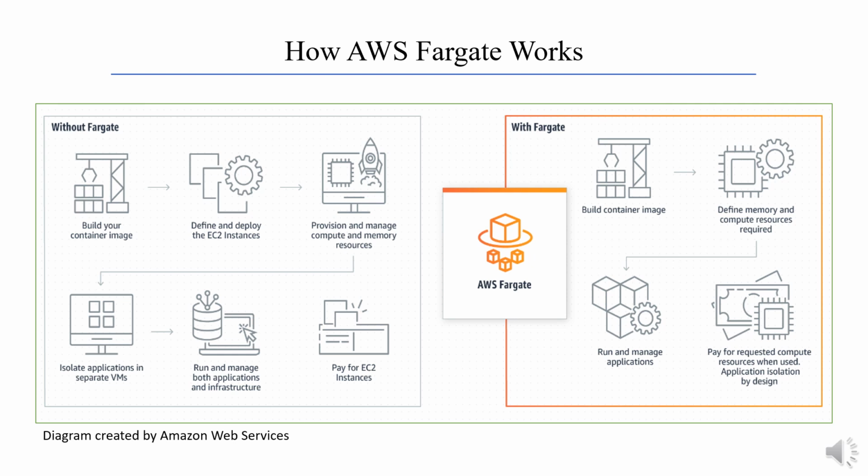Two sections display in the diagram from left to right. The first section is titled Without Fargate and shows how containerized applications run without Fargate. The second section is titled With Fargate and shows how containerized applications run in an environment managed by AWS Fargate. We recommend you read the diagram and get a better understanding of the advantages of using AWS Fargate.